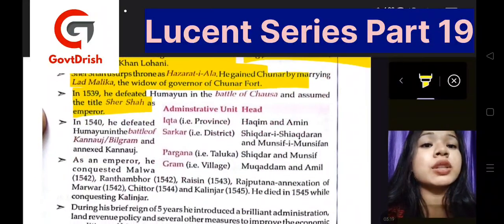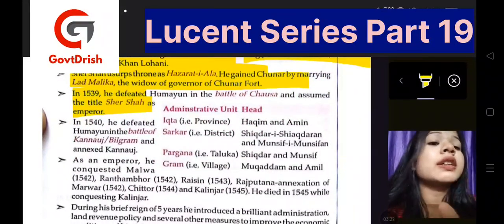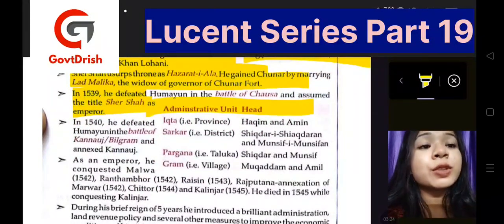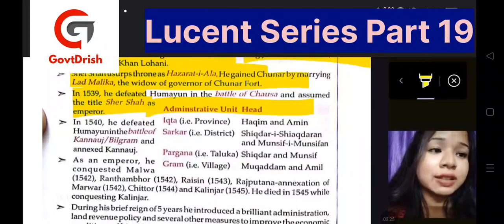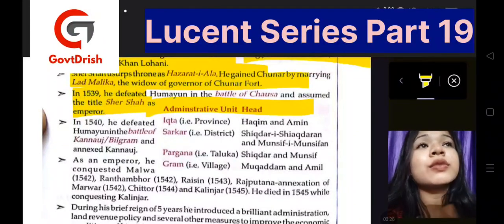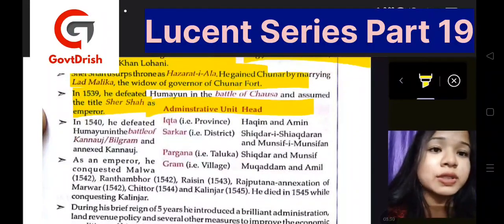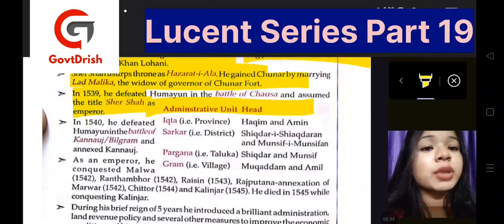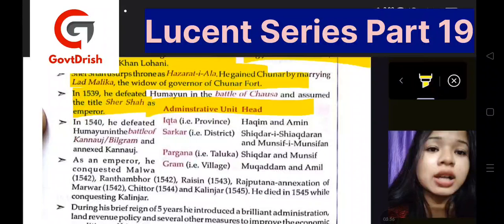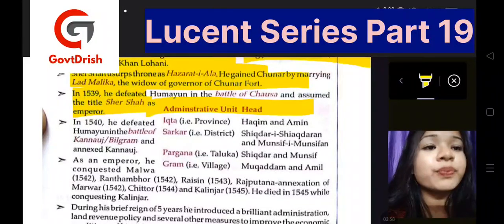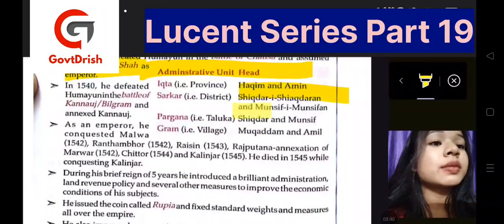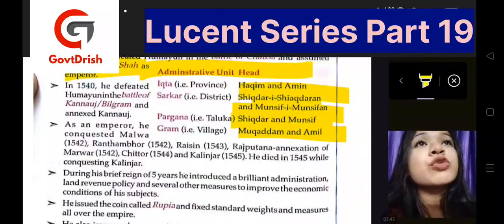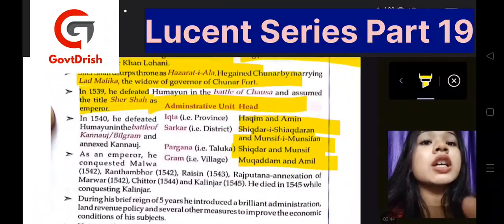Please look into it. Before moving forward, here are some of the administrative unit heads as well as their names. We have Ikta, which is the present-day province, Sarkar, that is the present-day district, Pargana, now it is Taluka, and Gram, that is village. And these are all the names given to these administrative units during the reign of Sher Shah.